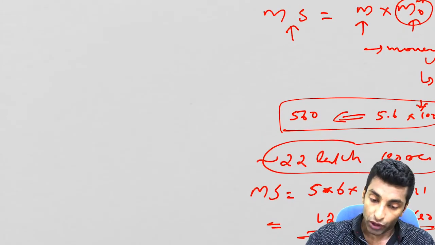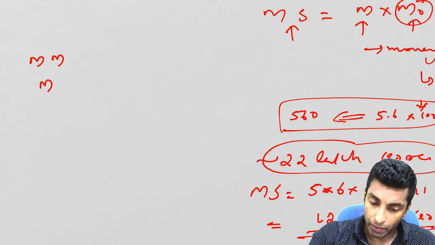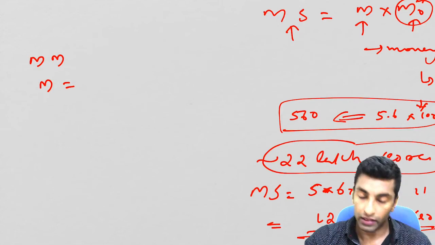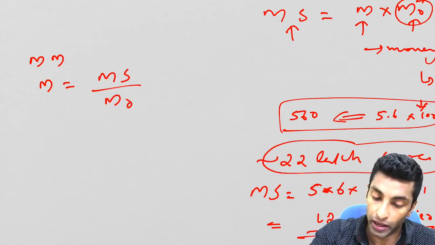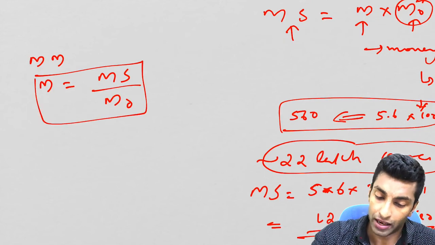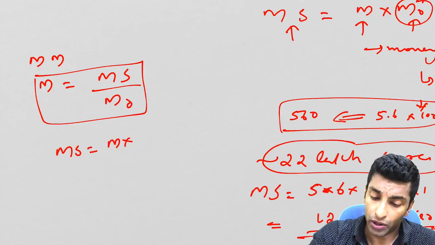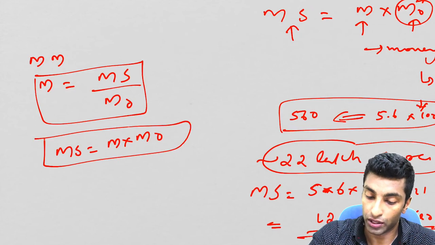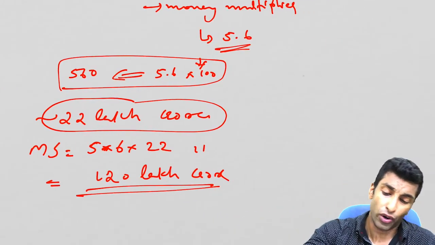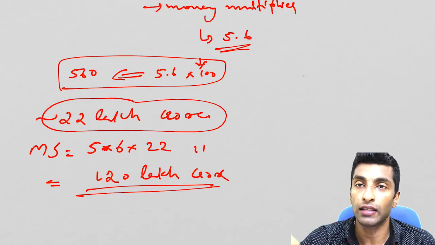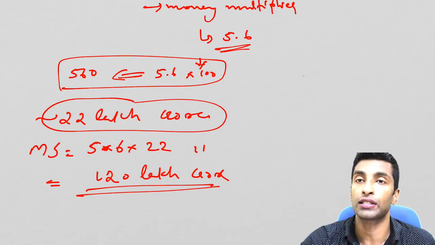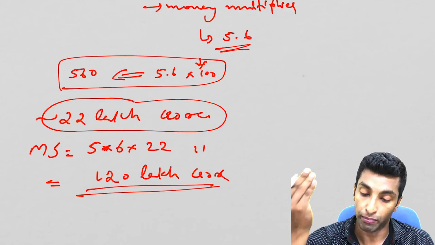Okay. So what is money multiplier? Money multiplier, or M, is equal to the ratio of money supply to reserve money. So MS divided by M0. This way also you can write it, or money supply equals M into M0. This way also you can remember. Whatever it is, the ultimate concept is 100 rupees printed, 560 is the effective money supply. 5.6 times is the effective money supply. So that's all I want to explain here.